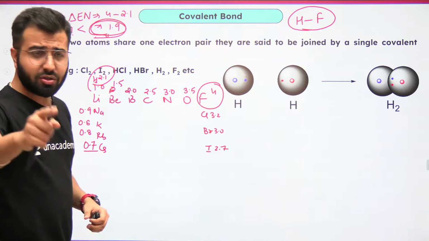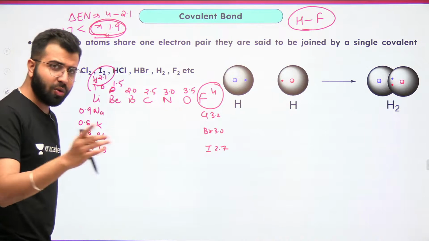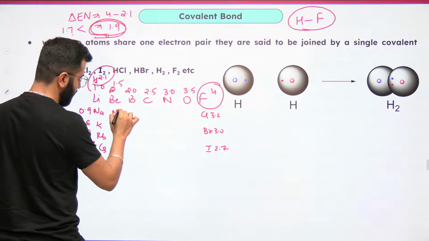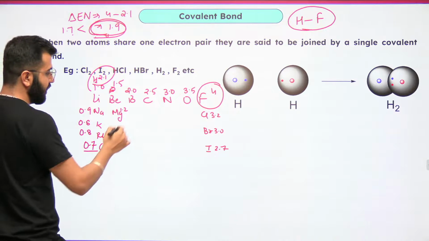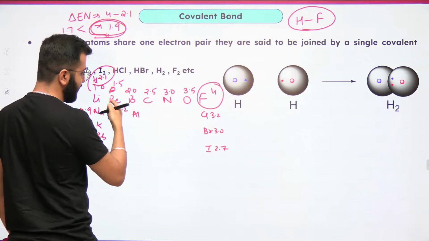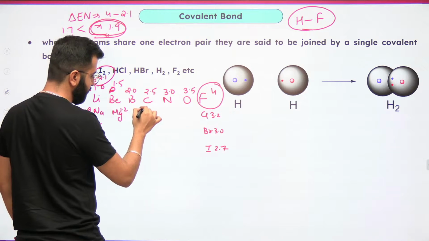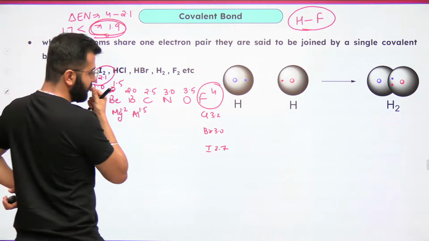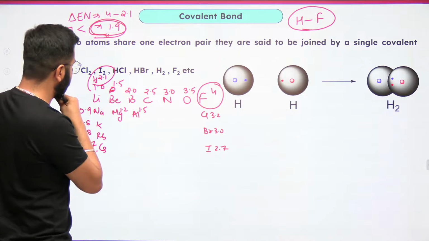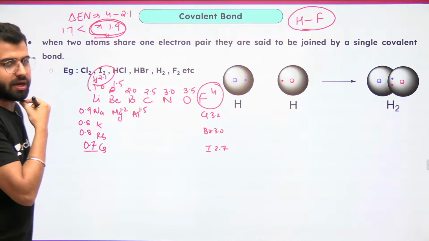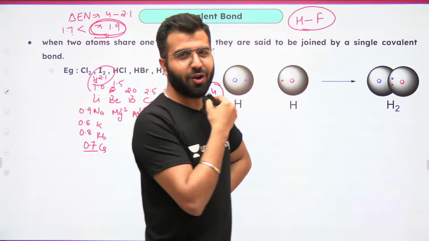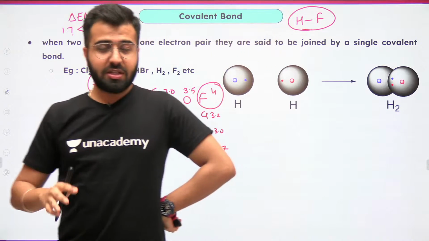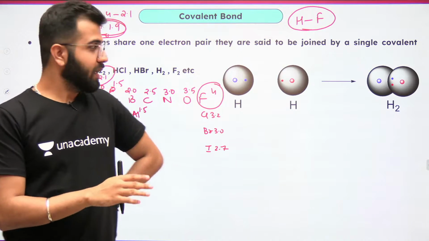Did you like this? Guys, everybody has to remember all of these electronegativity values. Do you want more? I can give you more. Magnesium is similar to lithium. Aluminium is similar to beryllium, the diagonal relationship, 1.5. So do remember these. I think this much is fine for you guys. Or shall we go for more? You should remember these values. There's no other way.